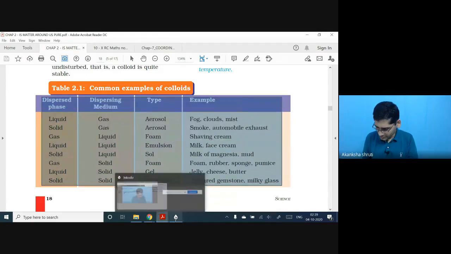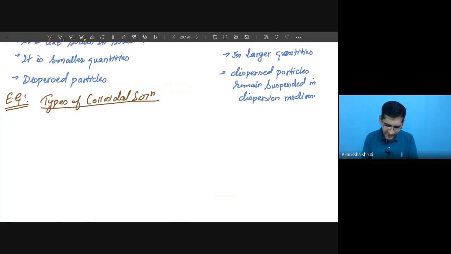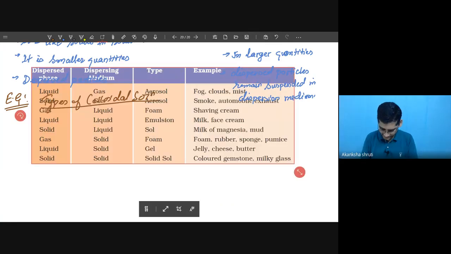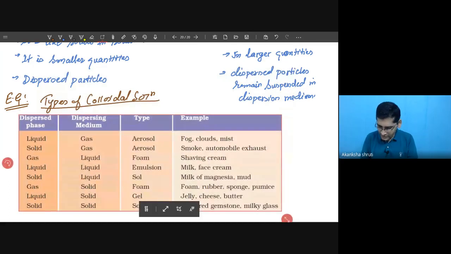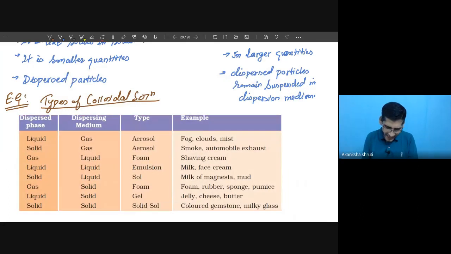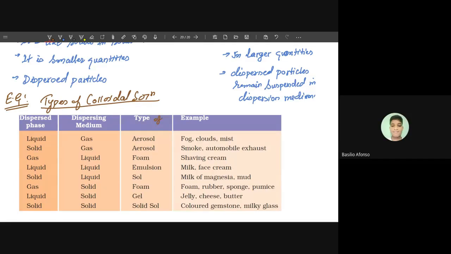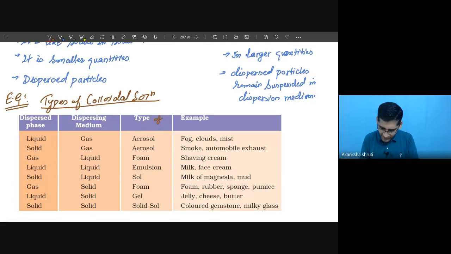Let me just copy it to this location, and you have to keep in mind all these examples. Students, what are the various types? Sir, aerosol means perfume. Yes. Whatever deodorant you are using, all these things fall in these categories. So these are the types of colloidal solutions.